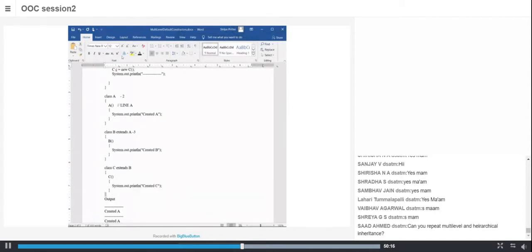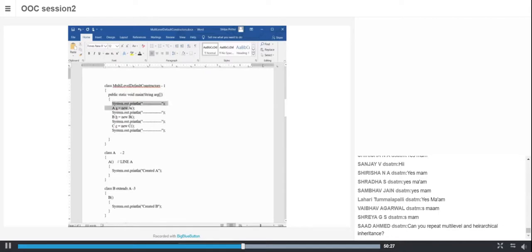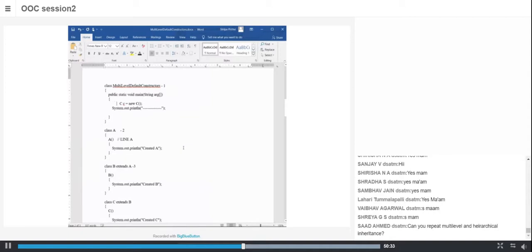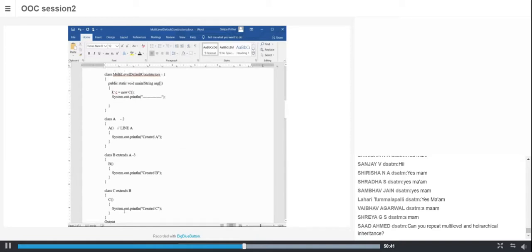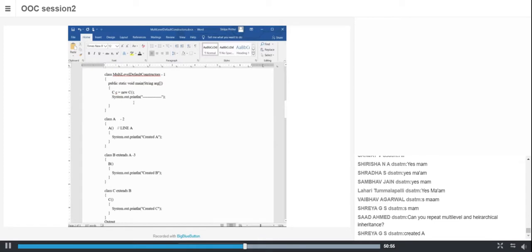If you see this example here, you will understand what multi-level inheritance is. I'm making changes in the program. I want you to tell what the output of this program will be. So this is what the program is. Can you see it on your screen? Within main, there is only one object C, which is of type class C.